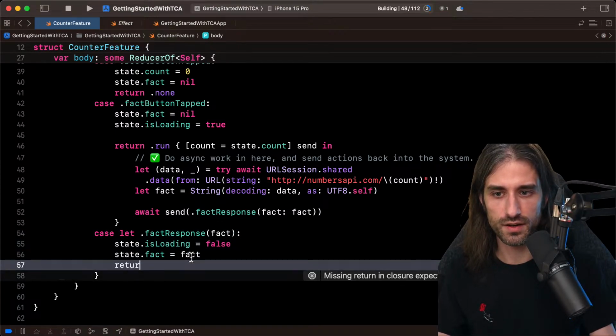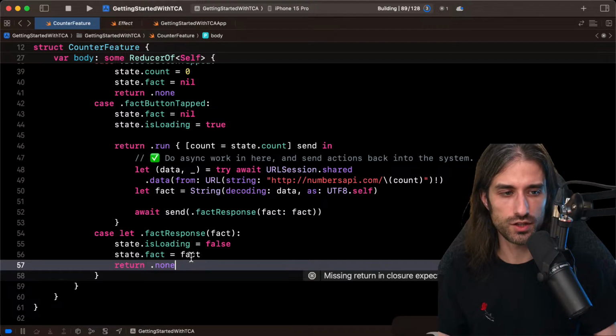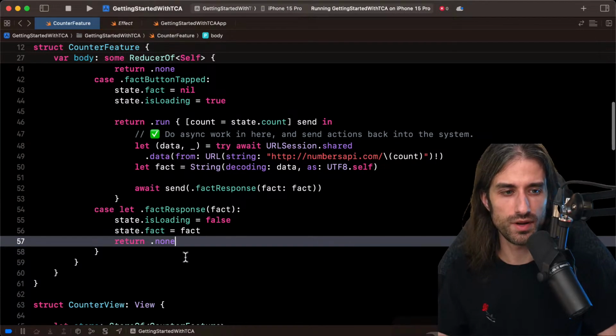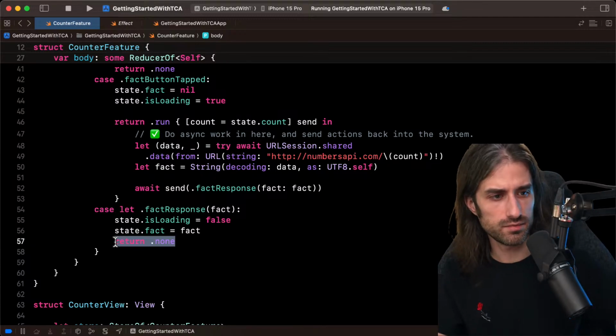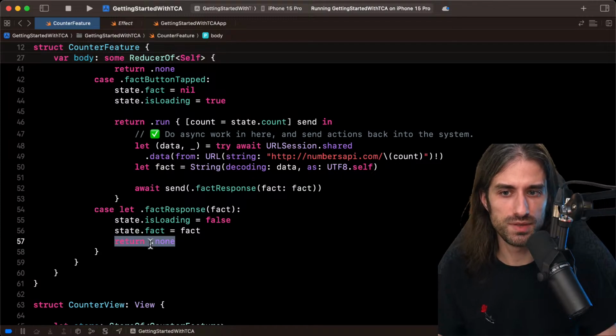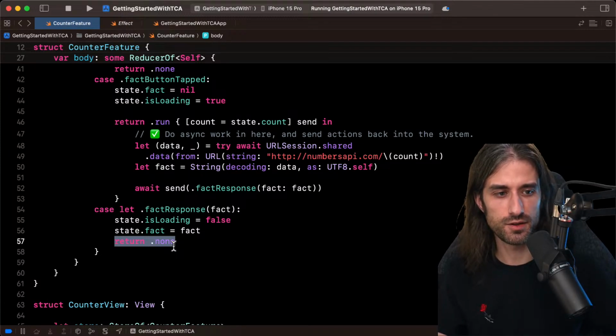And I return no action, because there is no effect to be run once we've gotten the response. But it's nice that we could also send something else. So this would be the equivalent of a flat map in Combine, where you want to make a second asynchronous operation after a first one has completed.